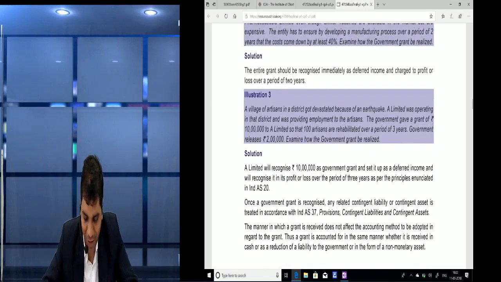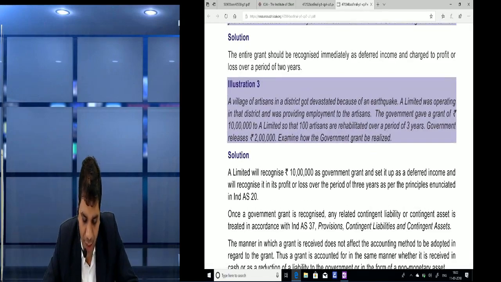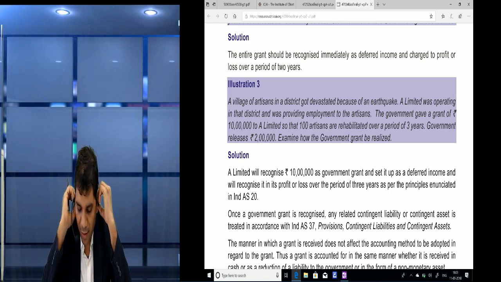Okay, next friends, we will go a little faster. A village of artisans in a district got devastated because of an earthquake. A limited was operating in that district and was providing employment to the artisans. The government gave a grant of rupees 10 lakh to the limited so that 100 artisans are rehabilitated over a period of 3 years. Government released 2 lakhs. Examine how the government grant should be recognized.